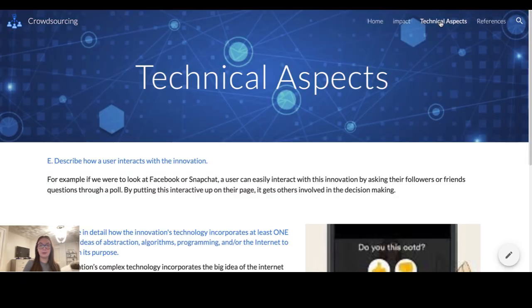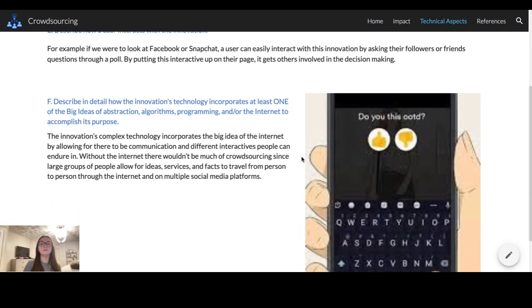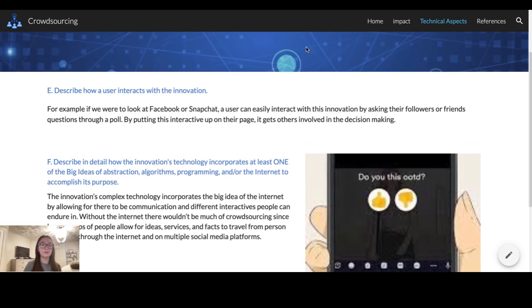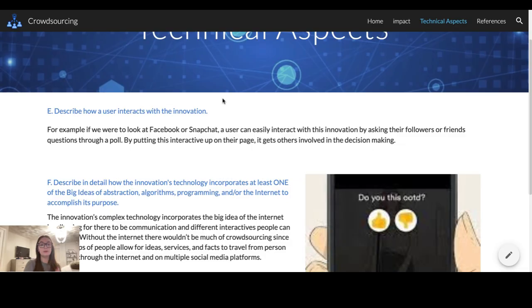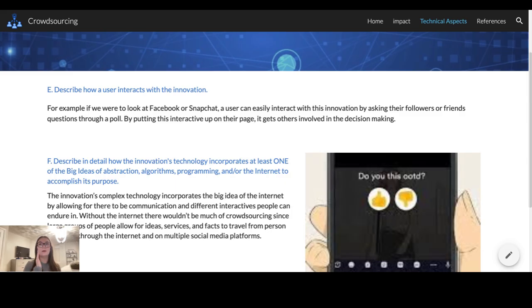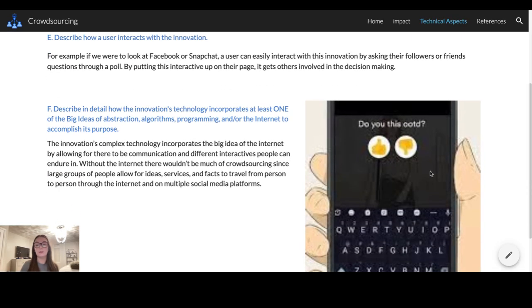All right, technical aspects. So I have my last two responses right here. This one, letter E, was talking about how a user can interact with the innovation. And I gave polls as an example again, because that's mostly what I feel like our society uses a lot to help through everyday life with decision making. And here's a little example of that. Someone posted a picture of their outfit, and someone was answering the poll on whether they thought it was good or not.